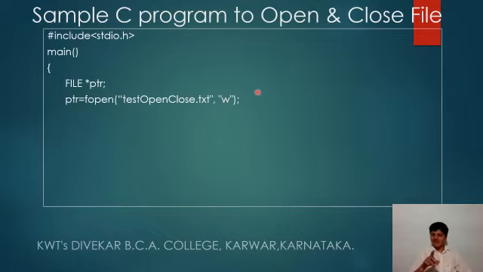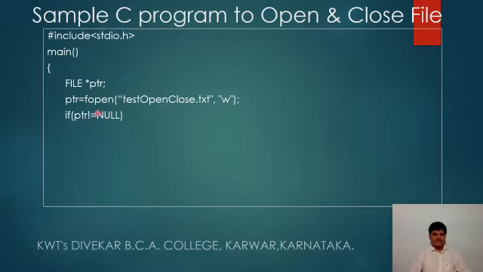So when the file does not exist, if the file is not created and you try to open it with the read mode, that is not possible. You cannot open a file with the read mode if the file does not exist. So here we are creating a file, that is with the write mode, and then here we are going to check.